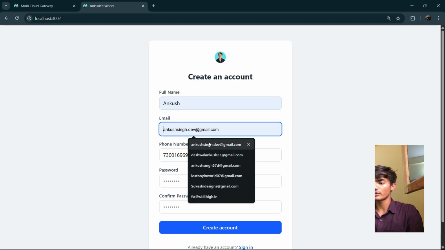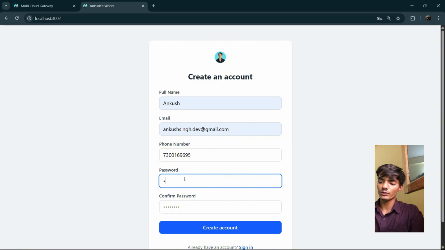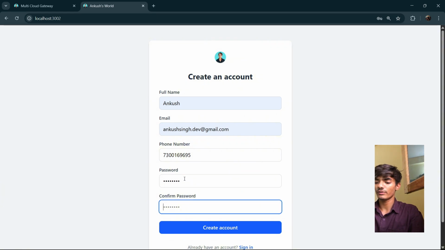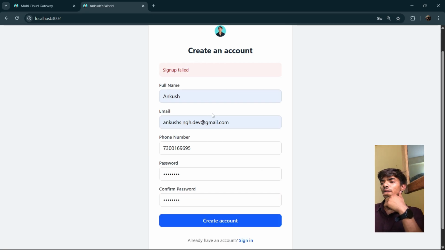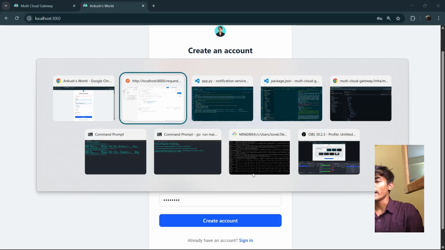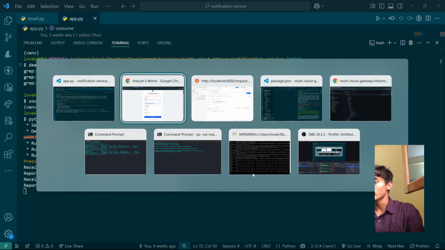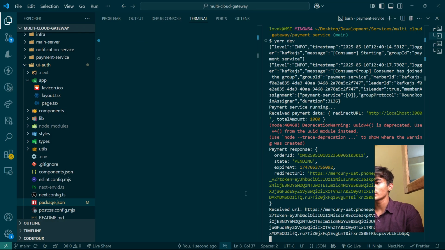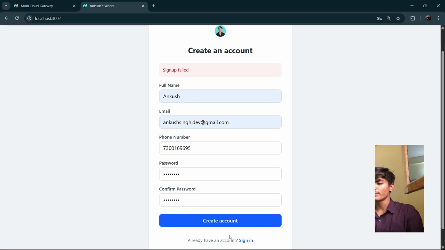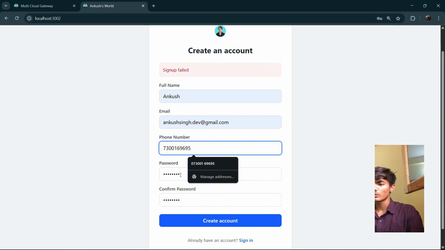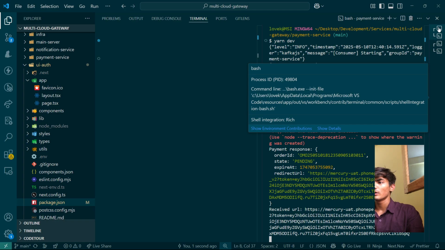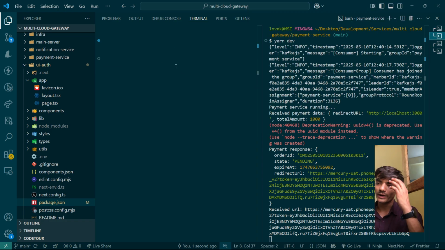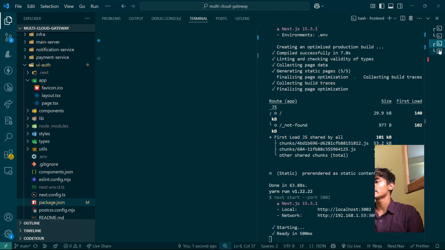Email is ankush.dev. Let's say password is 1234567. Oh, sign up failed. It got failed somehow. I don't know why, guys. Did it hit the wrong server? I guess it hit the wrong server. Let me try to sign in. What was the error actually? I don't know what the potential error can be. Let me see the logs. Logs are being hidden on this terminal. I don't know why it got hit like this.